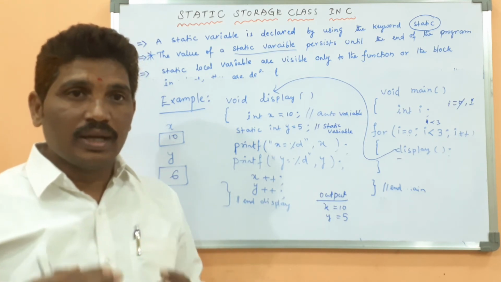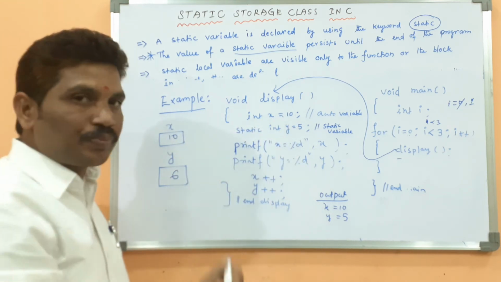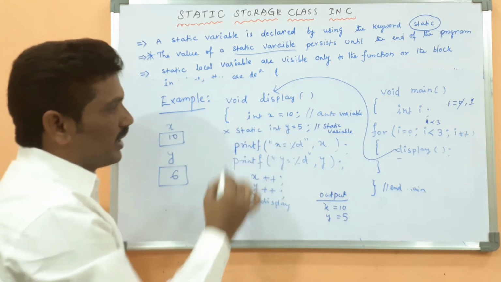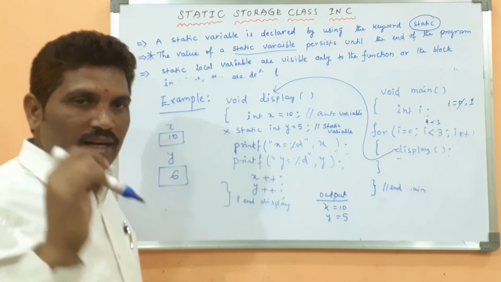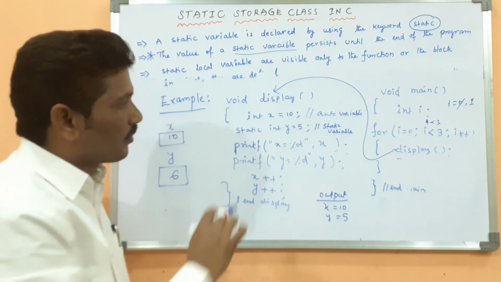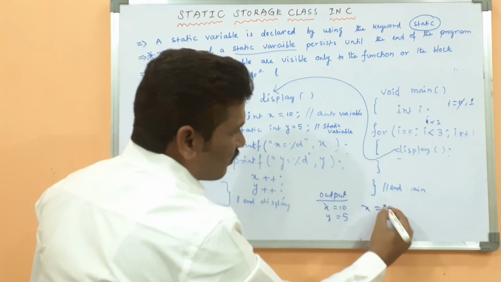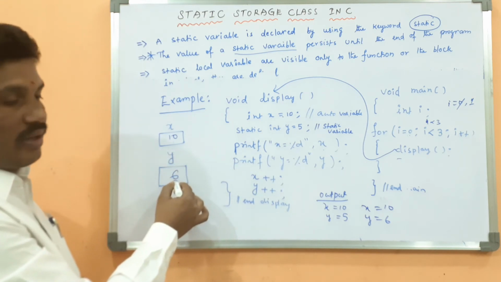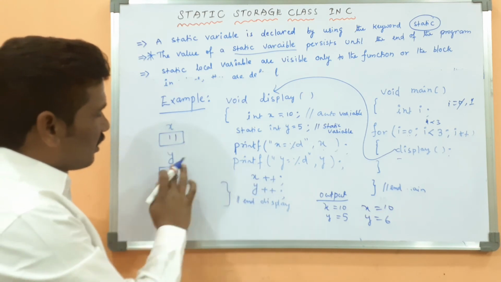It has been deleted from the memory, because if it is an auto variable, again x value should be 10. Next, the control will come to the static declaration, because that statement should not be executed again. If you call it n number of times, it is executed only once. At that time, the y value is what? 6 only. Then printf, what is the x value again? Here, second function call, x value is 10. What is the y value? y value becomes 6. Again, x has incremented by 1, 11, y has incremented to 7.